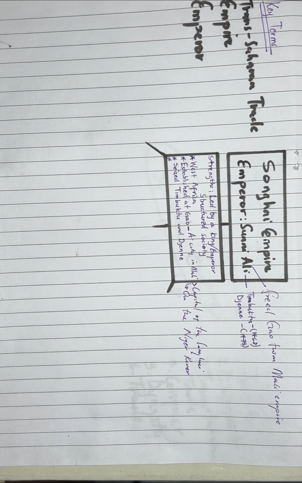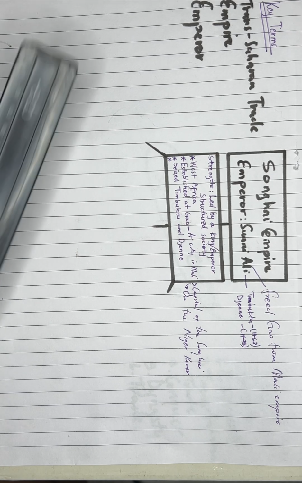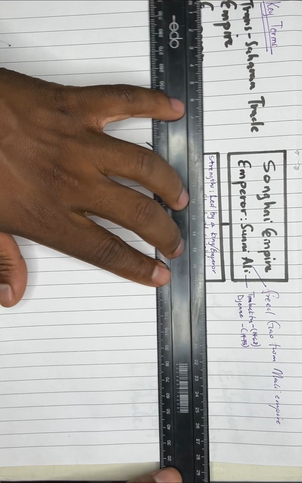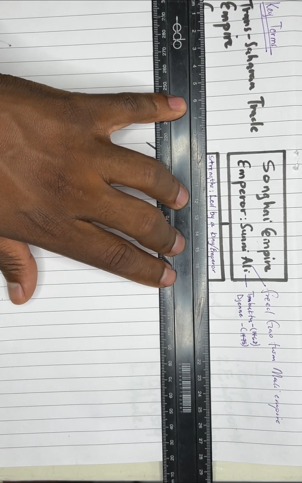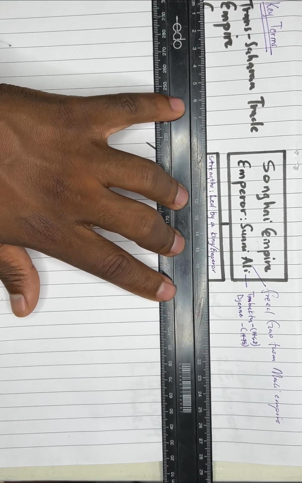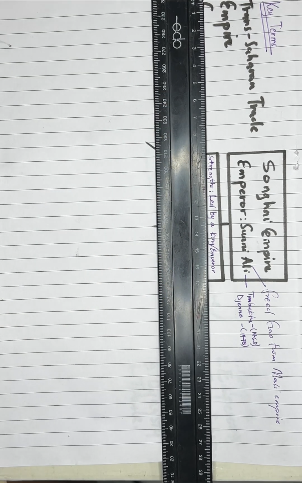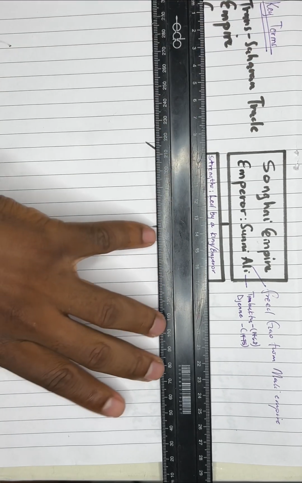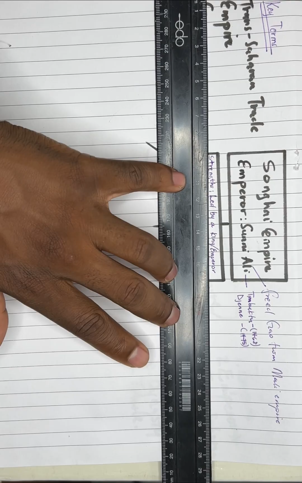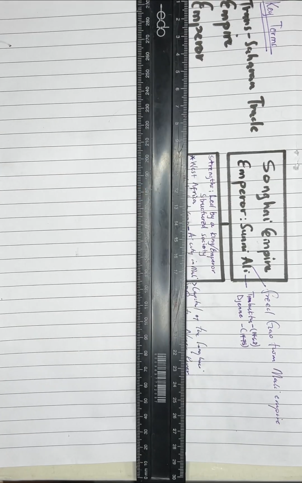So in this instance, we are to look at the abilities of this particular individual, the emperor of the Songhai Empire, whom we refer to as Sunni Ali. So we are to first interrogate the strengths of the Songhai Empire. First things first, we understand that it was led by an emperor, or that which we mainly refer to in layman's terms as a king.